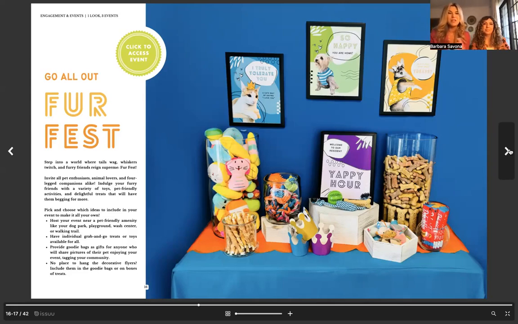You can set up a little station. You can have individual little goodies that they can take with them. And you can provide goodie bags with gifts that they can maybe build their own or pre-made ones. Marcy's going to show you guys that. And then you can include them. Let's say you don't have a spot to hang the flyers, just add them as a fun giveaway inside of the goodie bag. So super easy. At an event like this, you're going to want to take a lot of pictures.